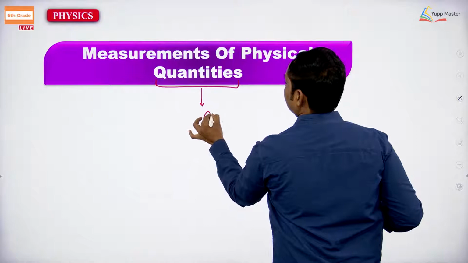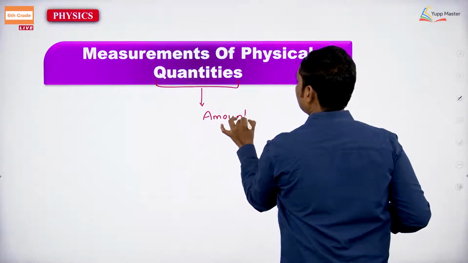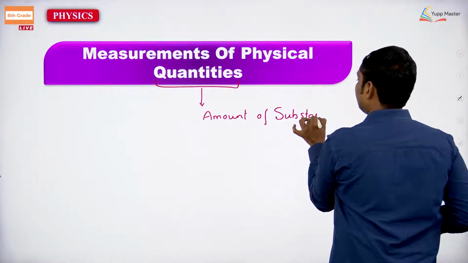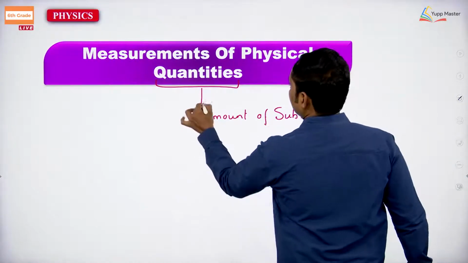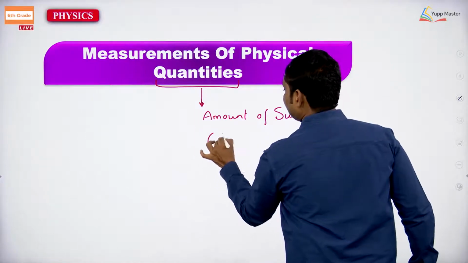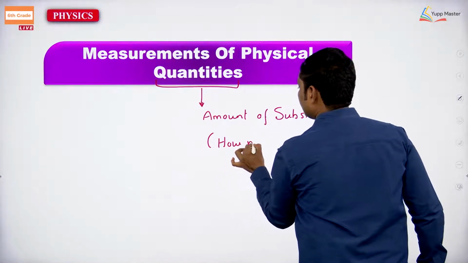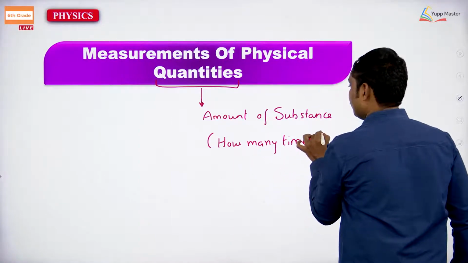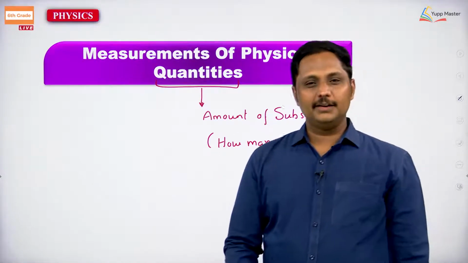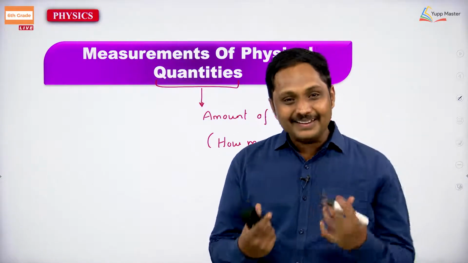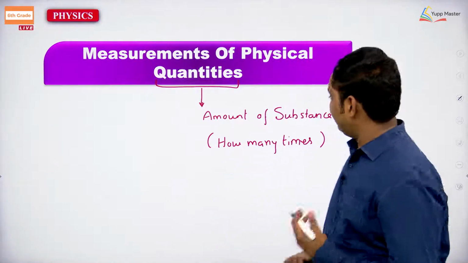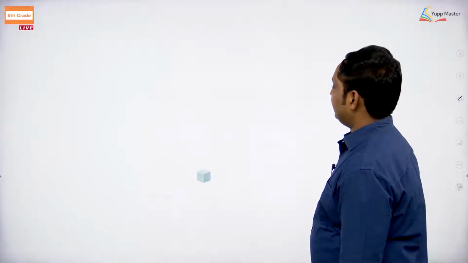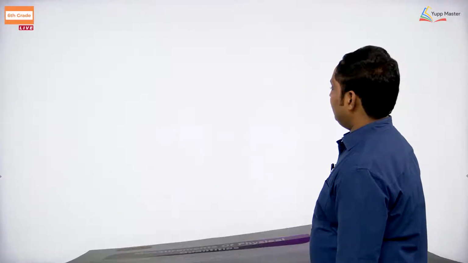If you take quantity, it means the amount of substance you are going to get. Otherwise, how many times you can take. Yes, you can take that quantity, but you have to represent it in how many times. Let us have a look.